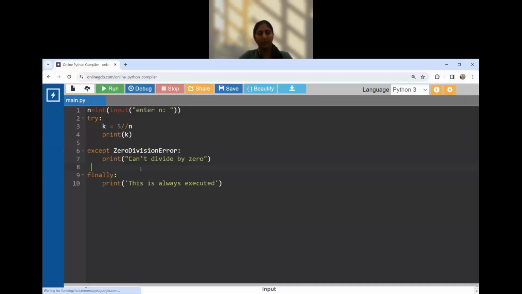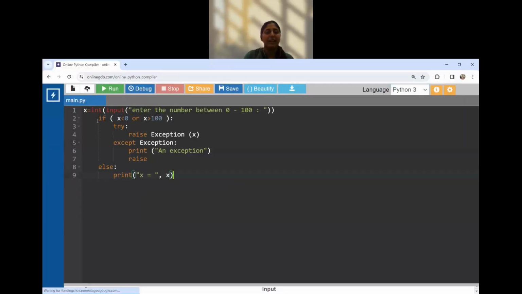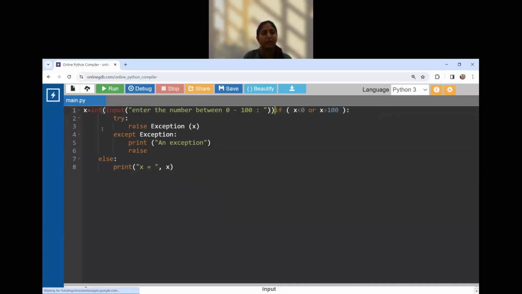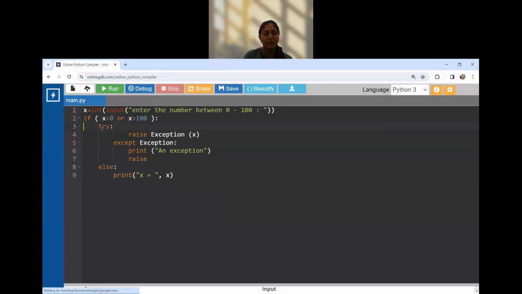Copy. Yes. In the x, we are taking the value from the user that should not be less than 0 or more than 100. If it is less than 0 or more than 100, then we do not have any inbuilt exception for the same. We don't have any inbuilt exception that says that the number shouldn't be less than 0 or it shouldn't be greater than 100. So I created my own exception. I raised my own exception using the raise keyword.